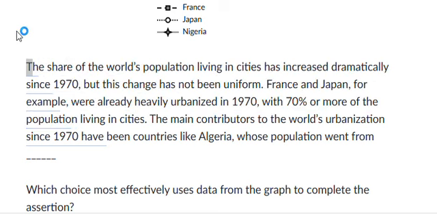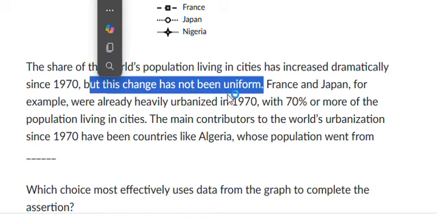It says the share of the world's population living in cities has increased dramatically since 1970. It just says that the population has increased since 1970, but this change has not been uniform, which means it is not straight. France and Japan, for example, were heavily urbanized in 1970 with 70% or more of the population living in cities. The main contributors to the world's urbanization since 1970 have been countries like Algeria, whose population went from dash.